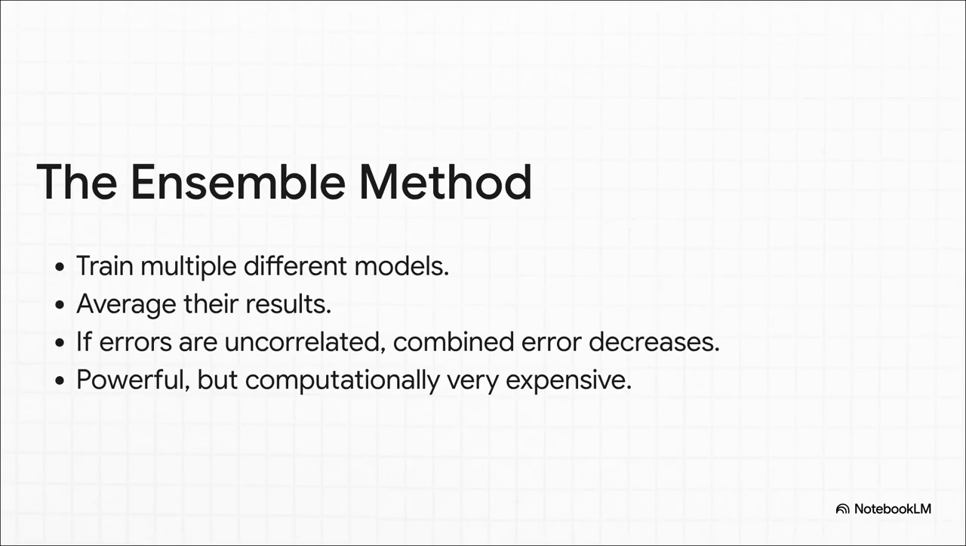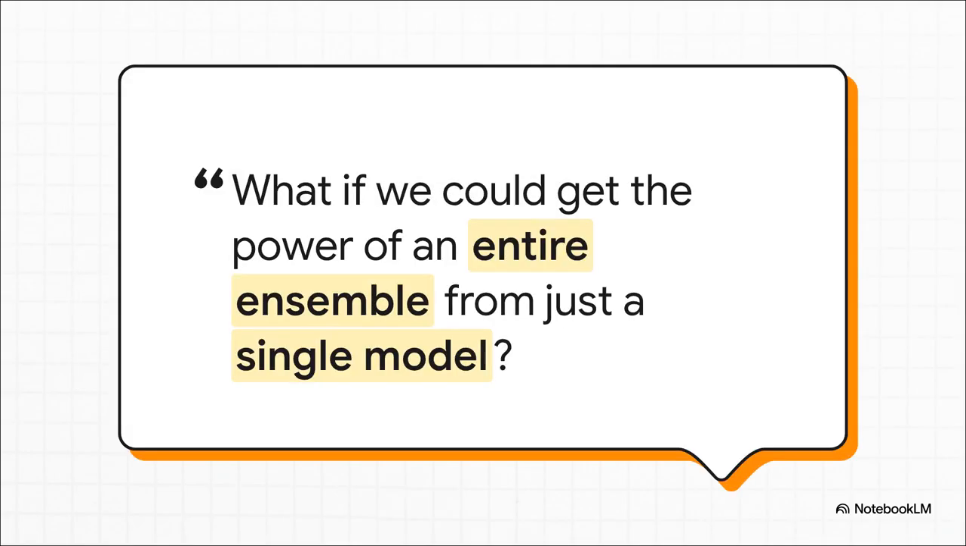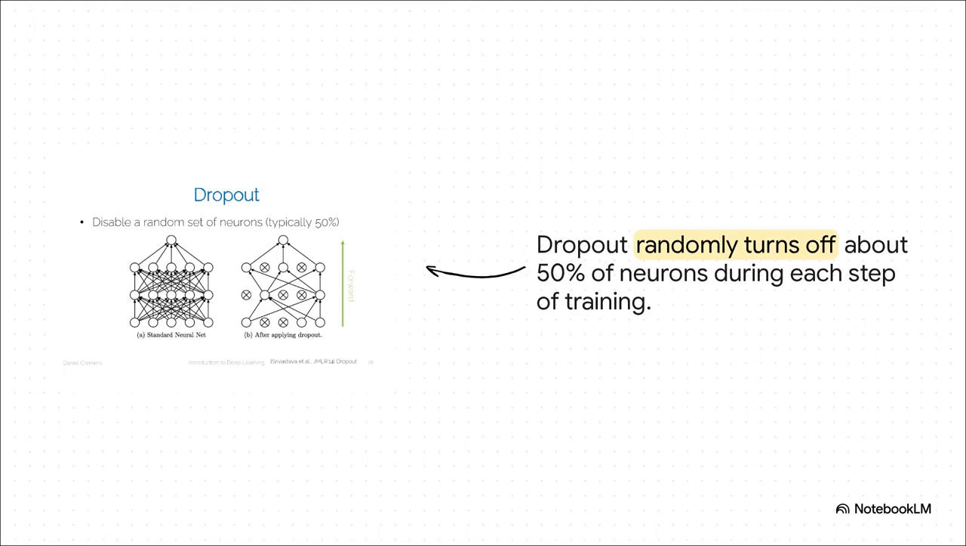It's incredibly powerful. But, and this is a big but, it's also incredibly expensive. Training and running dozens of giant models is a huge computational headache. This is the exact question that led to one of the most brilliant ideas in modern AI. What if you could get all the power of that huge committee of experts, but without having to pay for it? What if you could get it all from just one model? And the answer is a technique called dropout.